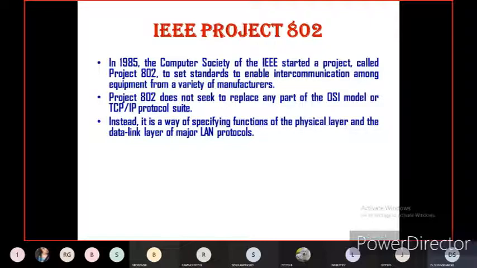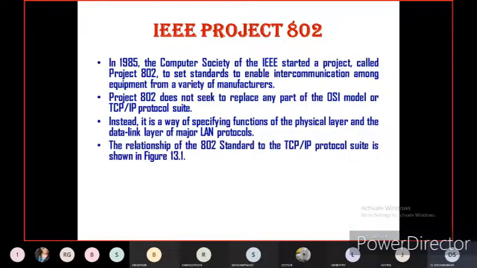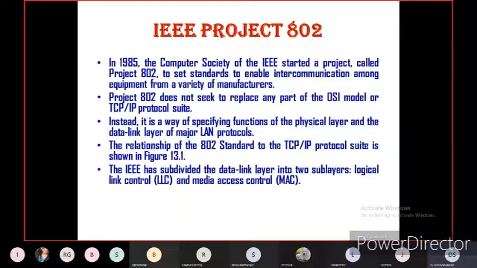So in the name of Ethernet, IEEE 802 supports the physical layer and the data link layer in the OSI model. In the OSI model, as I told you, there are 7 layers. In these, IEEE 802 supports the physical layer and the data link layer of major local area network protocols. The relationship of the 802 standard to the TCP/IP protocol suite is shown below.